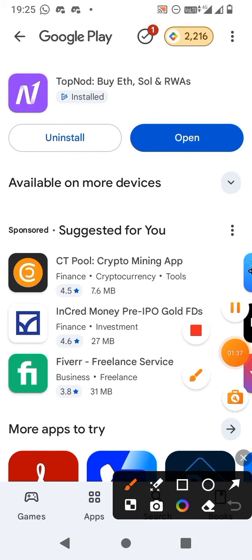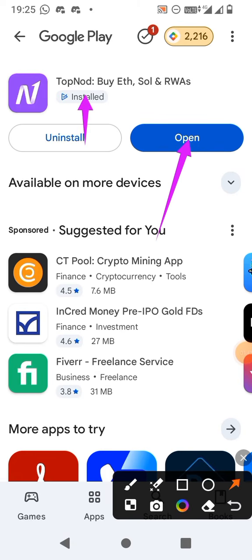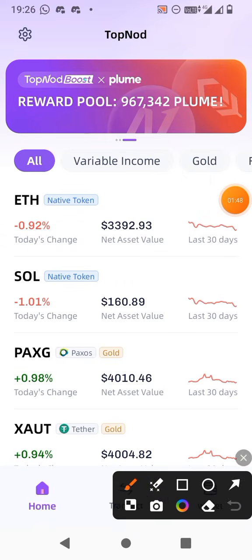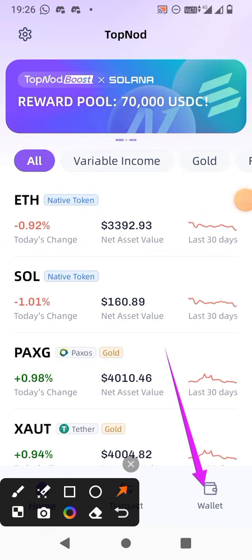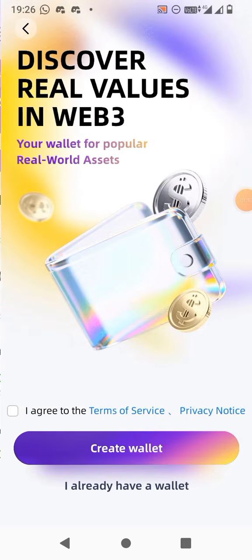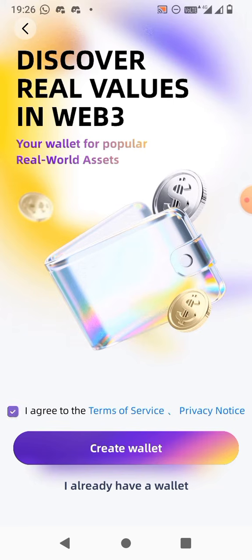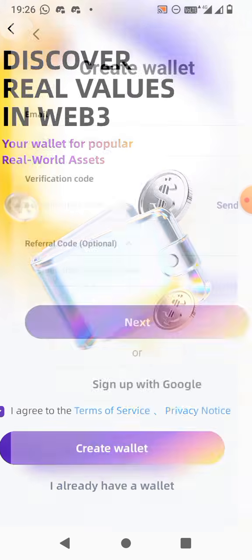So friend, you can see that we have successfully installed it. Now we will open it. So we will open it. Let me open it. So friend, here what you have to do, you have to click on the wallet button. So I will click on the wallet button. So this kind of interface will come. You have to click on agree and you have to create a new wallet, right?